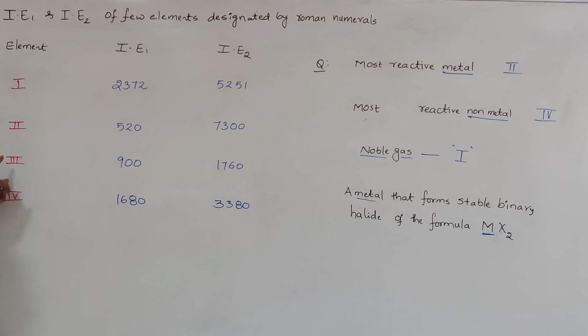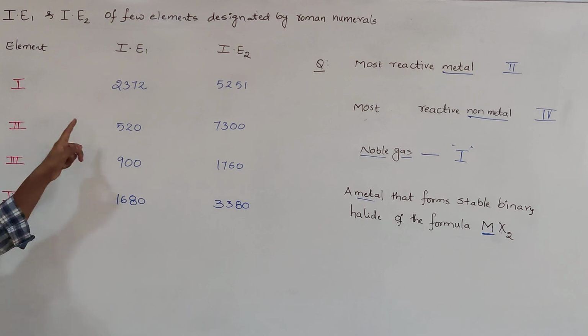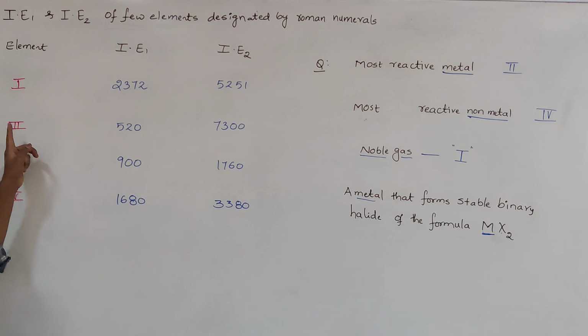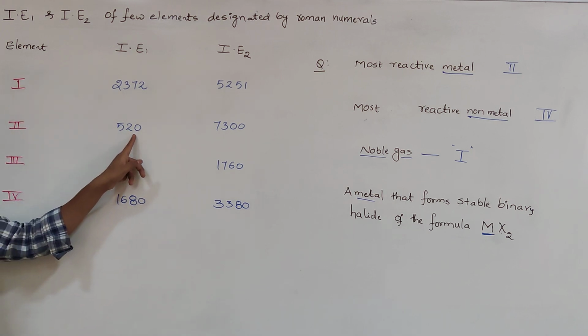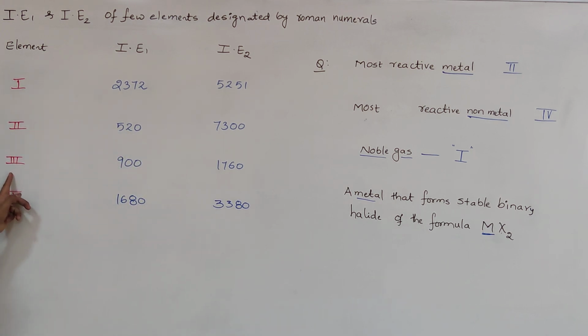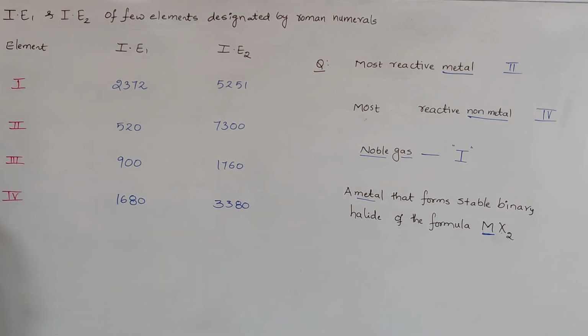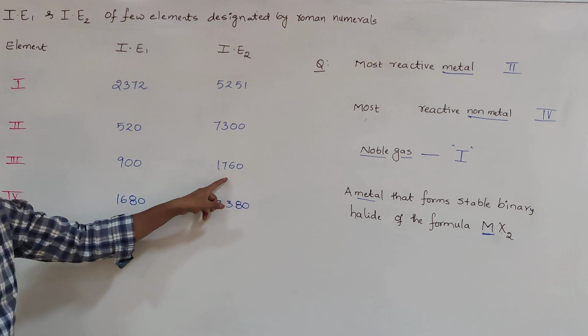Wherever the gap between the first and second ionization enthalpy values is small, that metal is ready to lose both electrons. In the case of the second element, a large gap is there. But in the third element, the gap between 900 and 1760, the first and second ionization enthalpy values, is very small. That's why the third element is ready to lose 2 electrons.